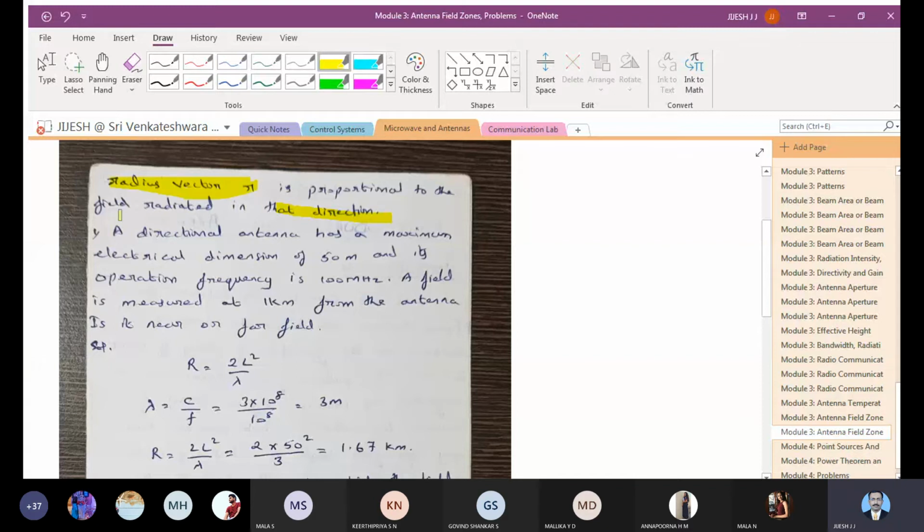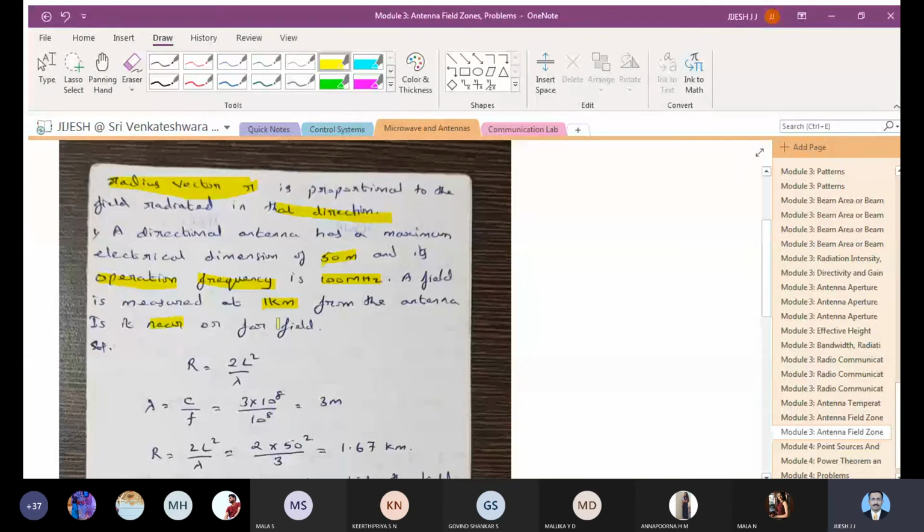A directional antenna has a maximum electrical dimension of 50 meter, and its operating frequency is given as 100 megahertz. A field is measured at 1 kilometer from the antenna. Is it a near or far field? We have to see whether it is near field or far field.